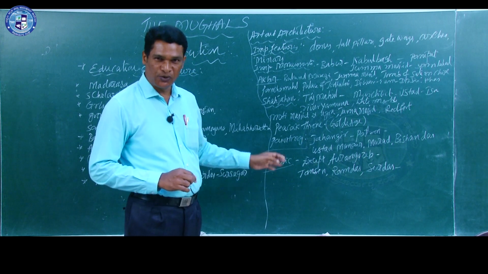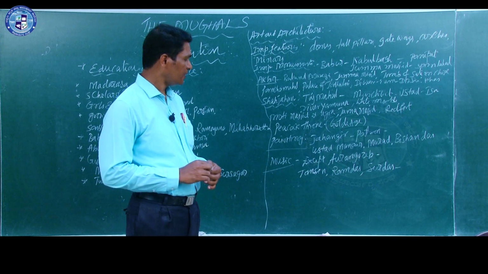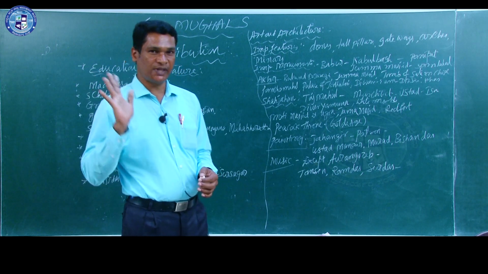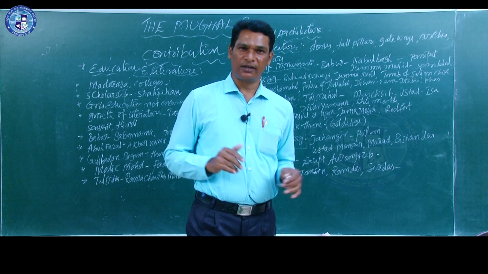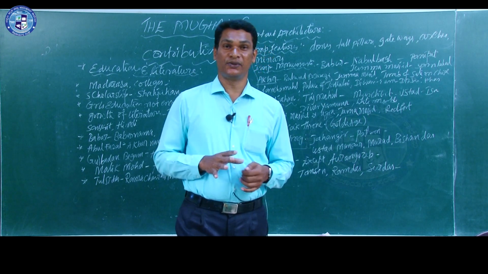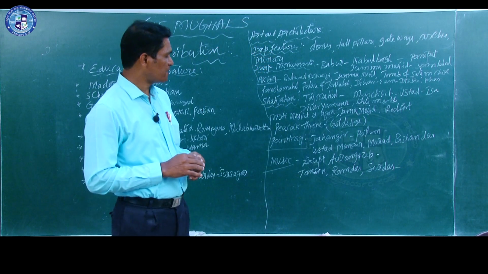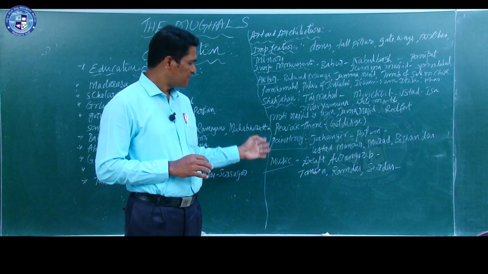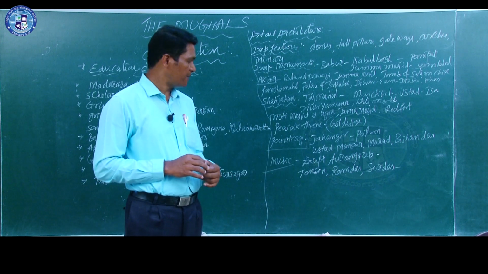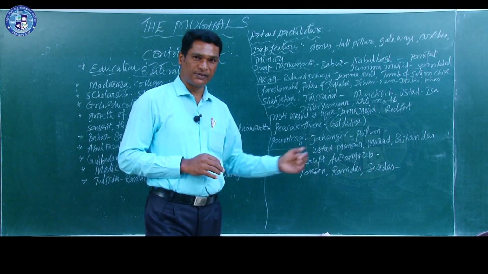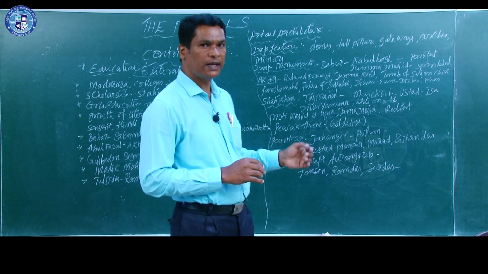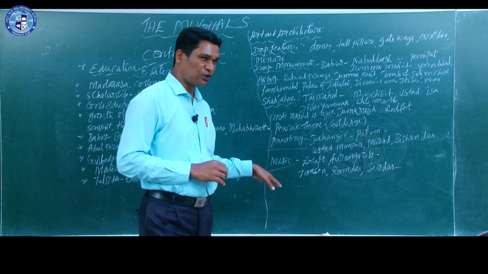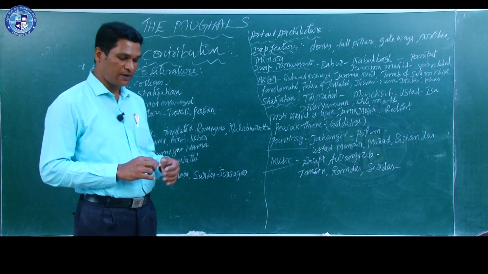And after that, music. Here, except Aurangzeb, all the remaining Mughal rulers gave more importance to music. Several musicians were patronized by them. We know that Akbar was a great ruler. During his period, Tansen was patronized by him, and Ramdas and Surdas were the musicians. They composed several lyrics also. So, all these points we learn as the contribution of the Mughals in the field of music.